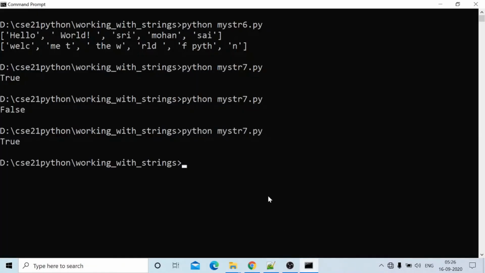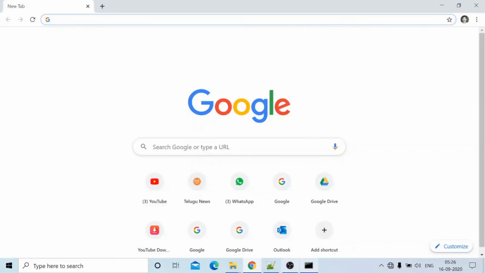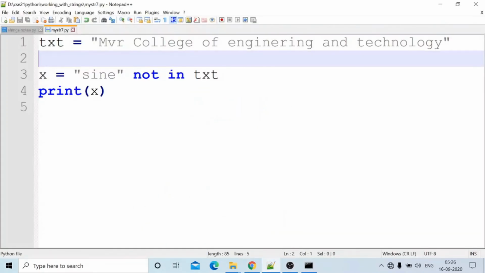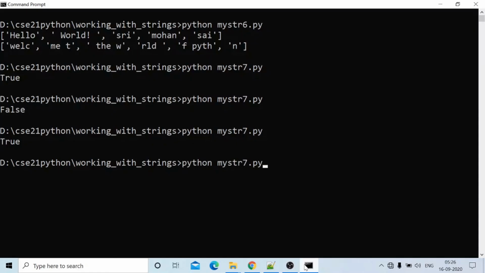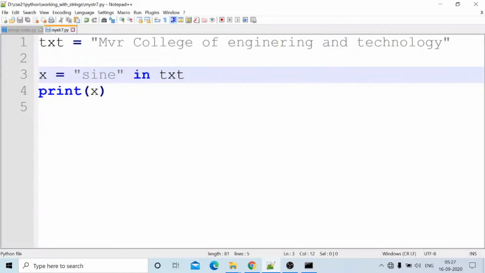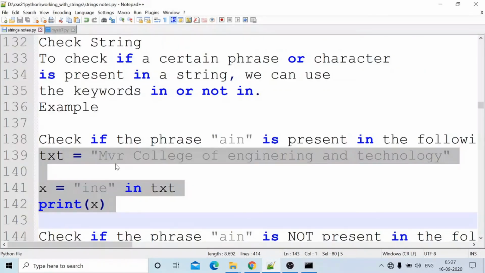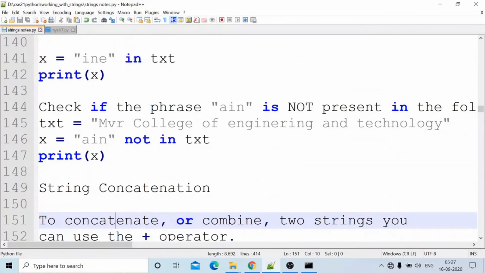True. Okay. sine in txt. Understand the difference between in and not in. sine in txt, yes or no? Answer is no. We will get the answer as false. sine is not there in the MVR College of Engineering and Technology. Answer is false. In and not in are the operators to check whether this one is within the given string or not. That's all about the membership operators.